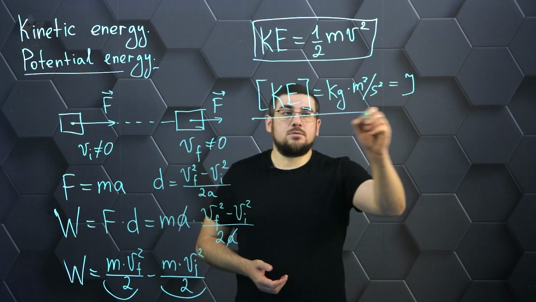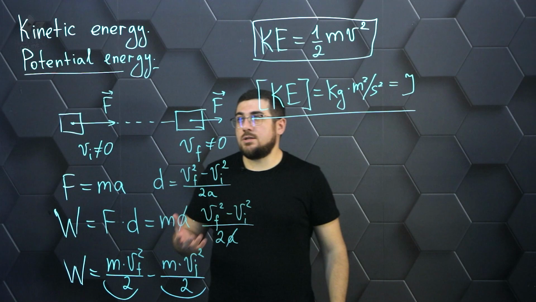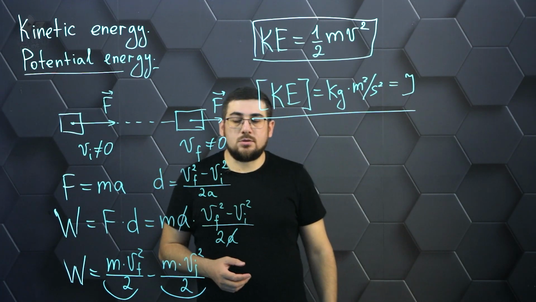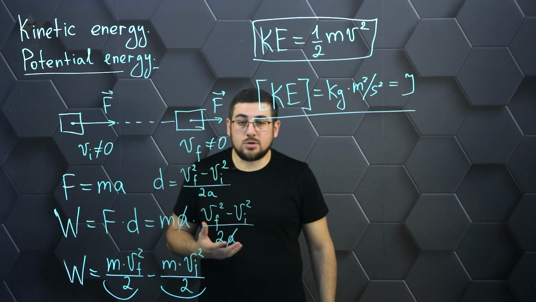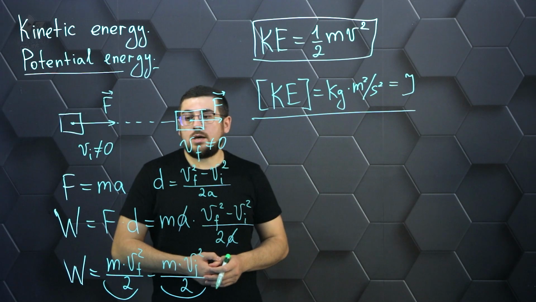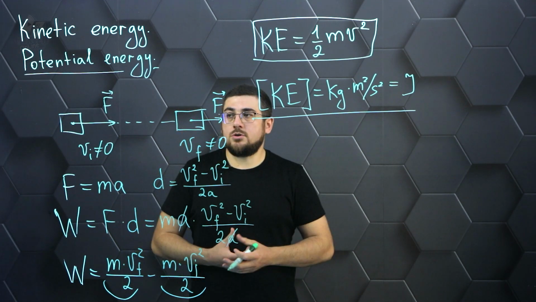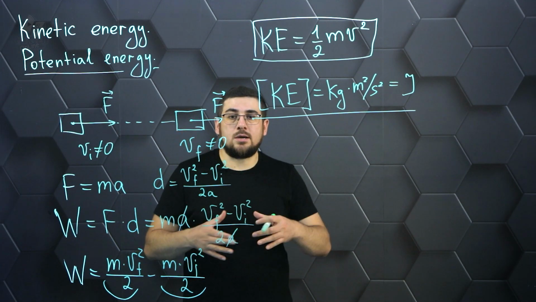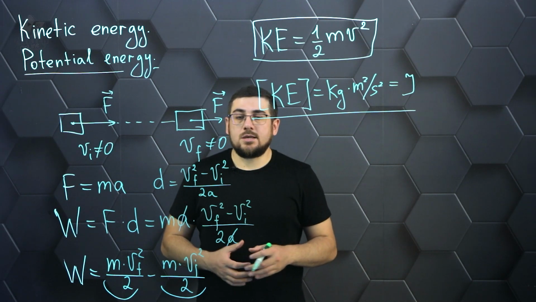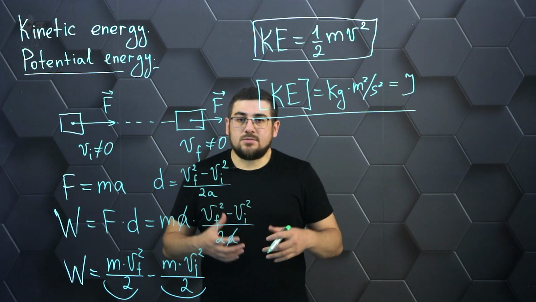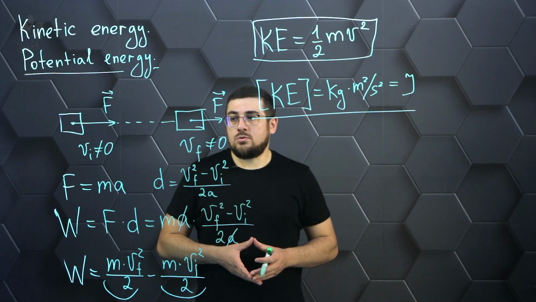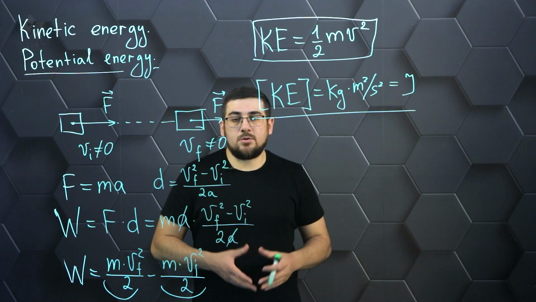So, let's move on. Now the next type of energy, which is also very important for analyzing many phenomena and which describes the state of systems, consisting not only of one body but maybe many bodies, is the interaction energy. When bodies interact with each other, then we say in this case certain forces appear.